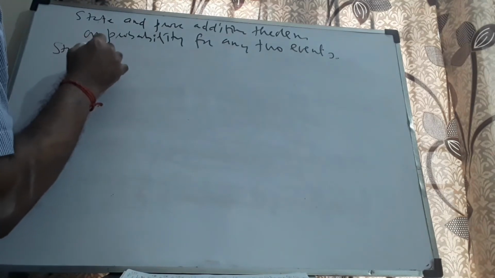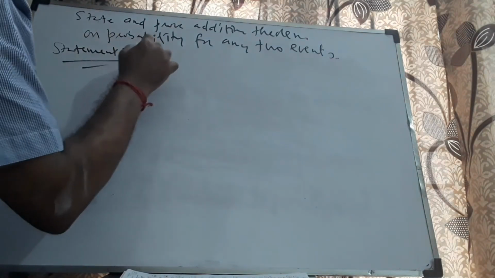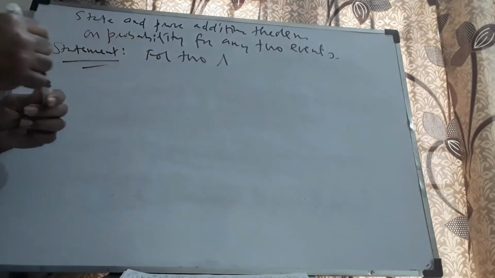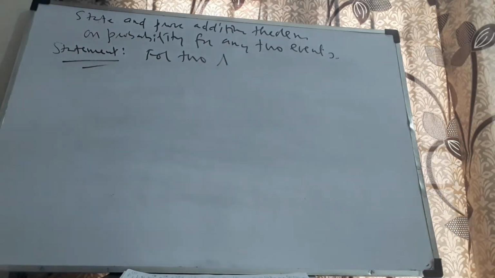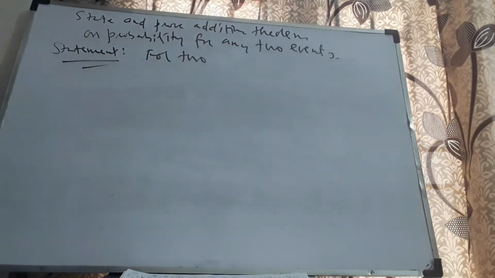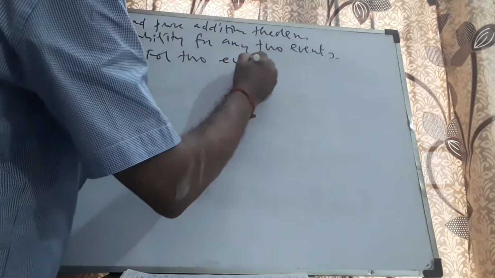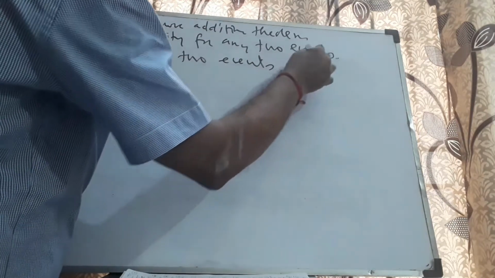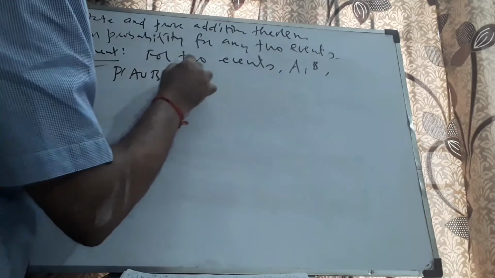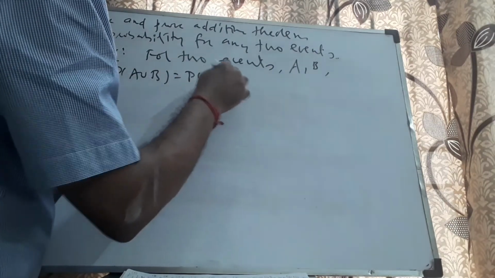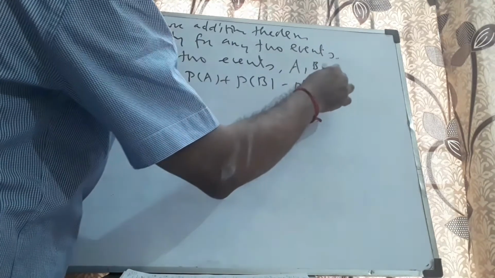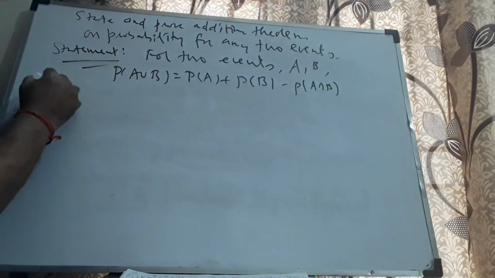Statement: for two events A, B, P of A union B is equal to P of A plus P of B minus P of A intersection B.